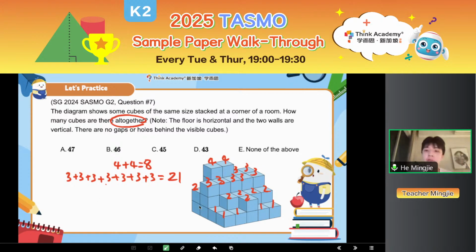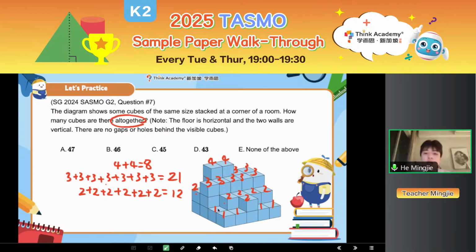Okay, then how many 2s do I have? Also the same logic, right? So 1, 2, 3, 4, 5, 6. So I have six 2s here. So 2 plus 2 plus 2 plus 2. If you know multiplication, it will just be 2 times 6. Or if you don't know, then you can plus it one by one. So 2 plus 2 equals 4. 4 plus 2 equals 6. 6 plus 2, 8. 8 plus 2, 10. 10 plus 2, 12. Okay, so it means for 2s, we have 12 inside.